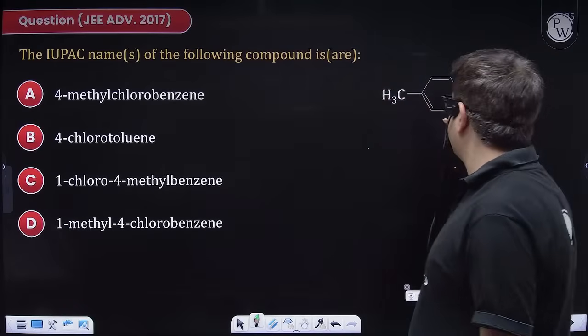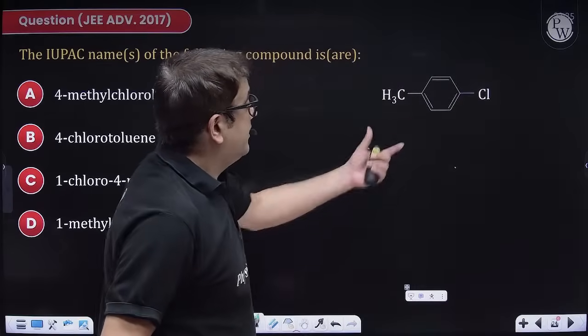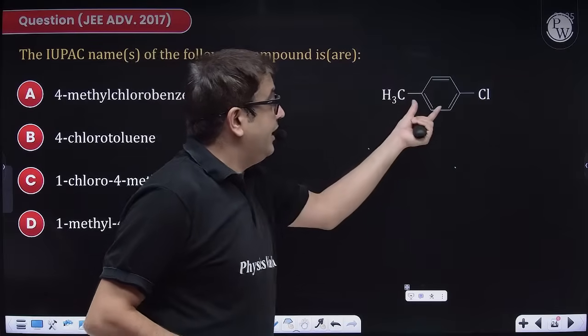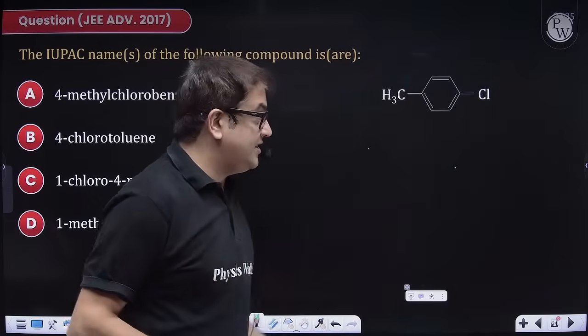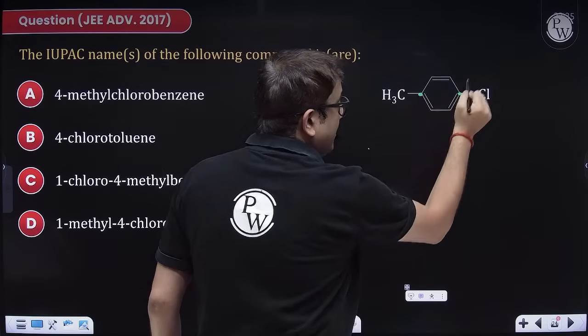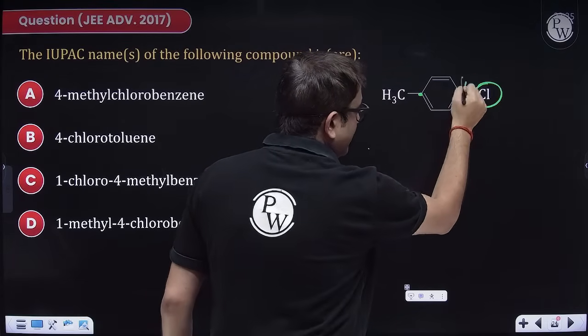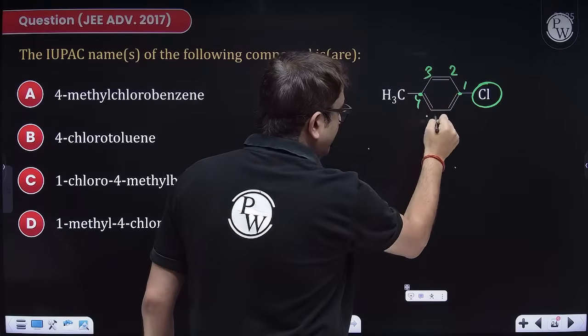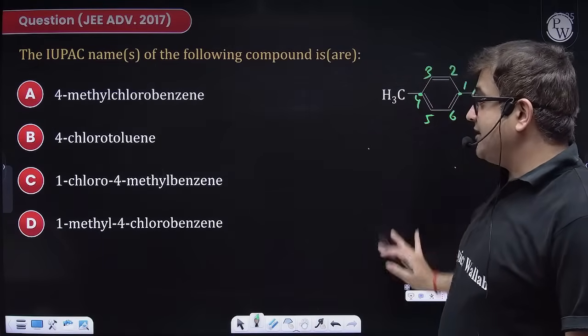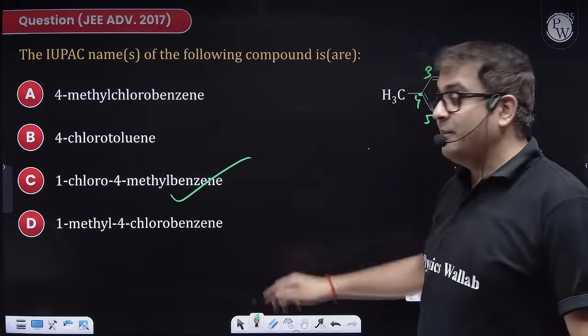The name of this compound, again, sir, benzene with a CH3 is called toluene, and even you can take benzene as your main chain. So if you take benzene as your main chain, these will be branches because chlorine starts with a C. So it will be 1, 2, 3, 4, 5, and 6. So one name will be, if you take benzene as your main chain, 1-chloro-4-methylbenzene.